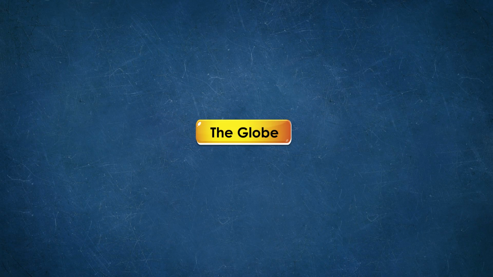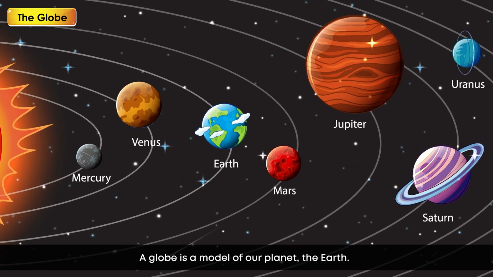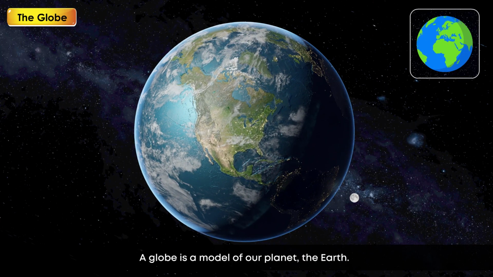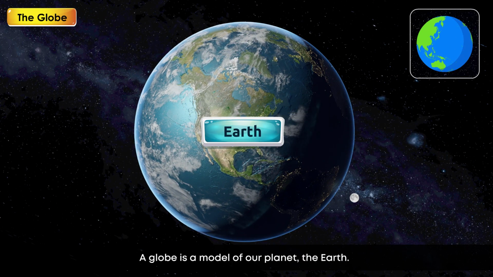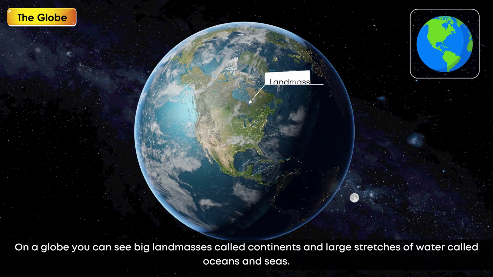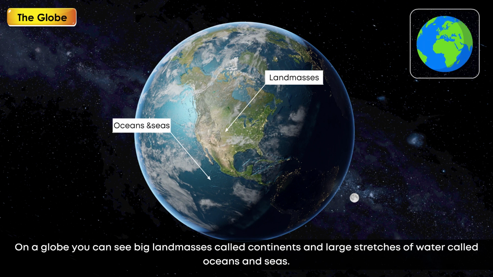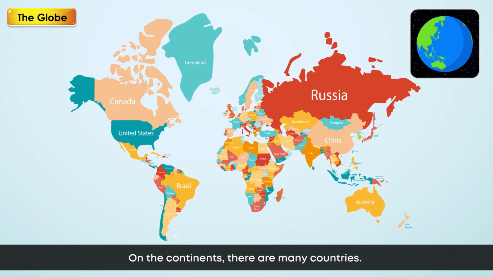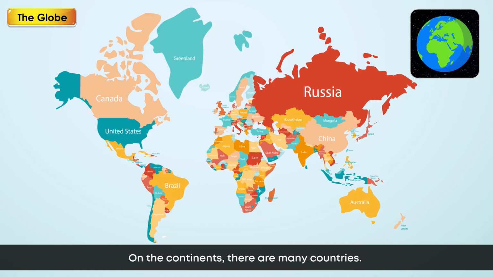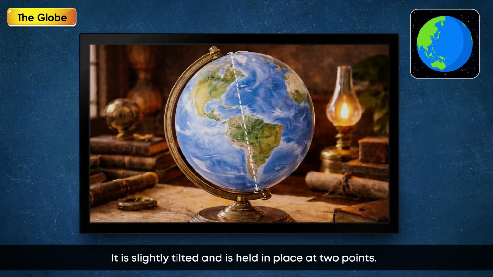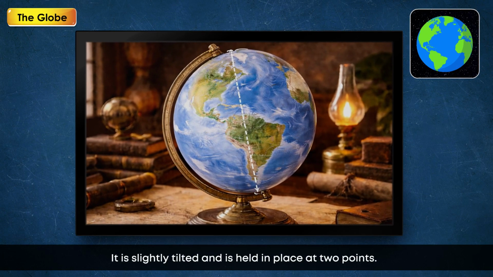The globe. A globe is a model of our planet, the Earth. On a globe, you can see big land masses called continents and large stretches of water called oceans and seas. On the continents, there are many countries. It is slightly tilted and is held in place at 2 points.